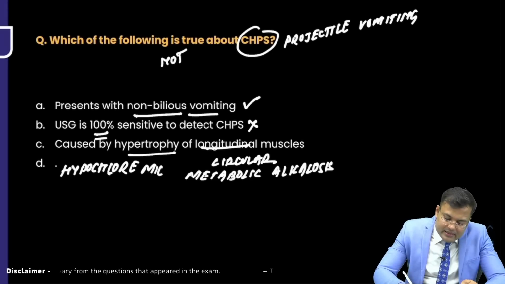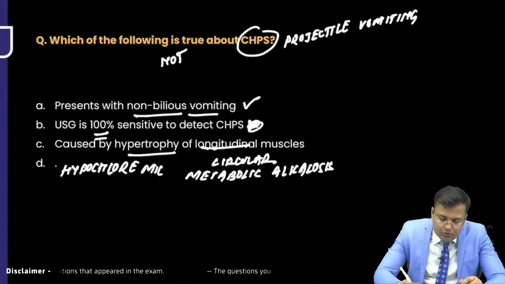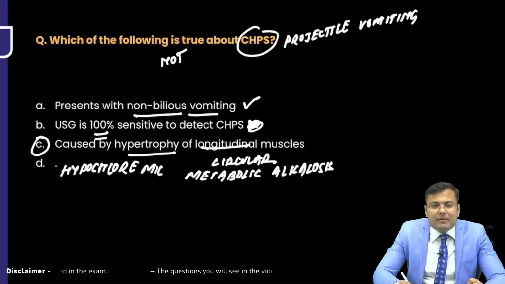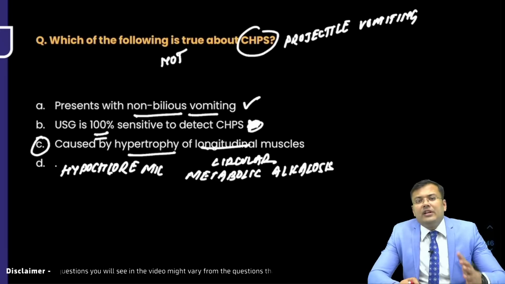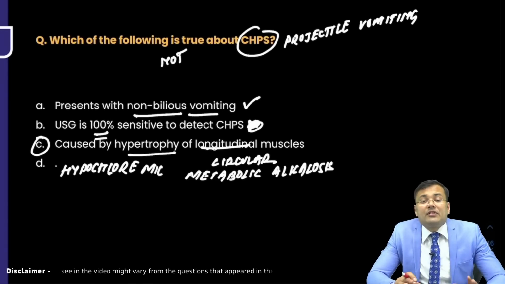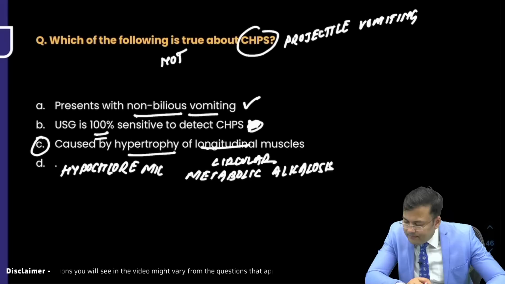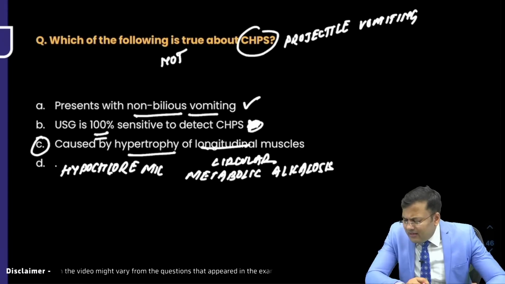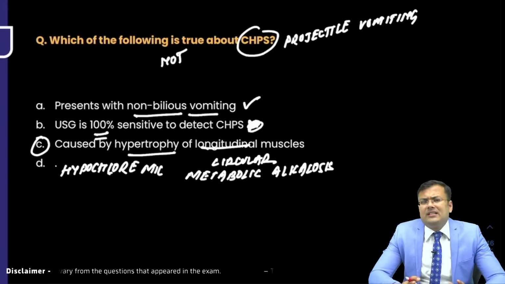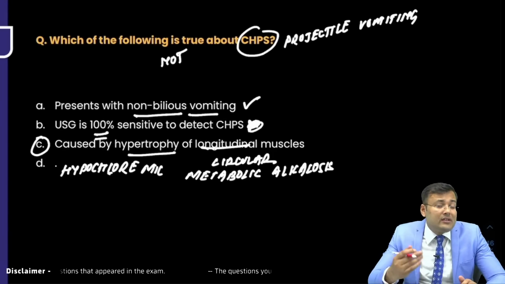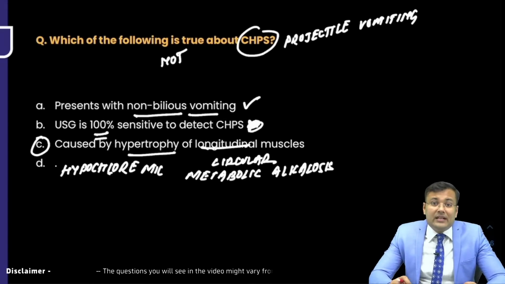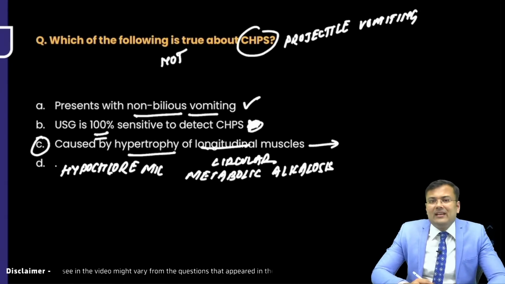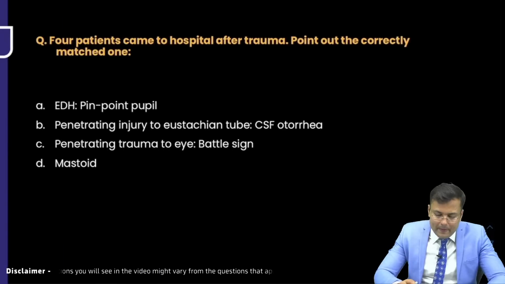Okay, then the correct answer will be, if we have to choose the best one, it is caused by hypertrophy of longitudinal muscle fibers, because it is not caused by hypertrophy of longitudinal, it is caused by hypertrophy of circular muscle fibers. Okay. See, ultrasound is not 100% sensitive, but ultrasound is the investigation of choice for diagnosis. Clear? It is the investigation of choice. So it's not completely incorrect, but C is completely incorrect. So we have to prefer option number C.